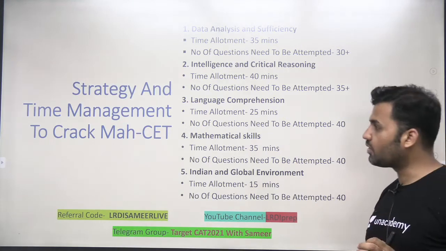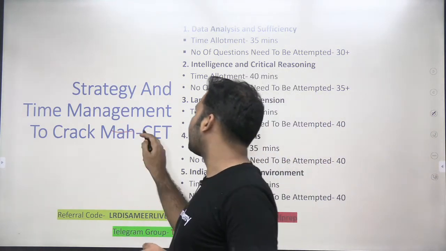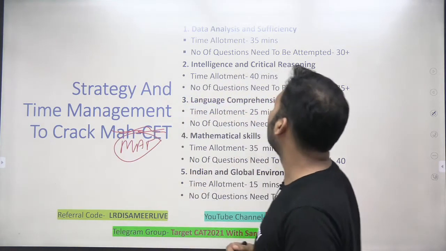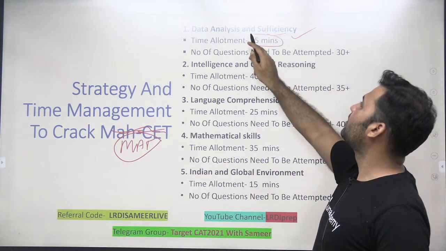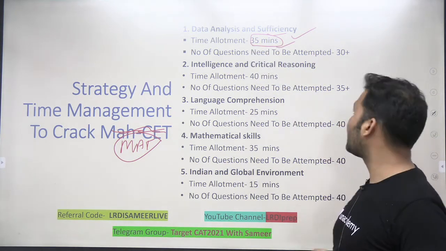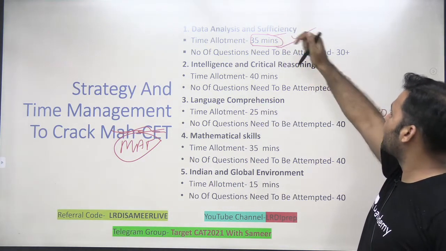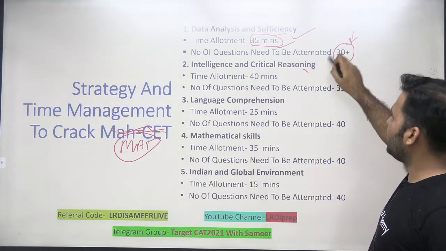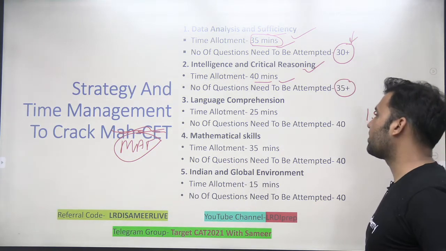Now the most important part is the strategy and time management to crack the MAT paper. For data analysis and data sufficiency, the time allotment that you should do is 35 minutes, out of the total 150 minutes, keeping in mind 30 plus attempts. And for intelligence and critical reasoning, 40 minutes, keeping in mind 35 plus attempts.